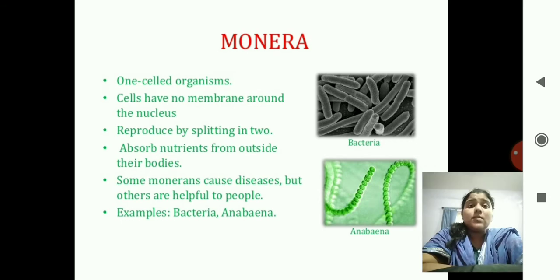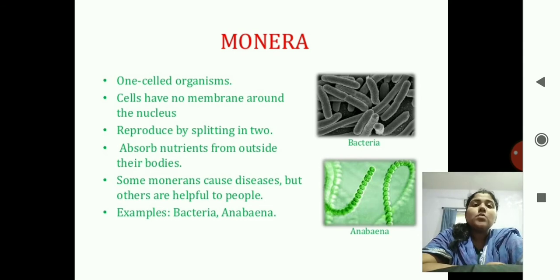So there is no such nuclear membrane. Next, the third characteristic is that it reproduces by splitting in two. That is, we can say it is by binary fission. Fission means separating. Okay, so reproduction is done by splitting in two. This reproduction is seen in the amoeba and the paramecium also. Next characteristic is that they absorb nutrients from outside their bodies. That is, they are heterotrophic.